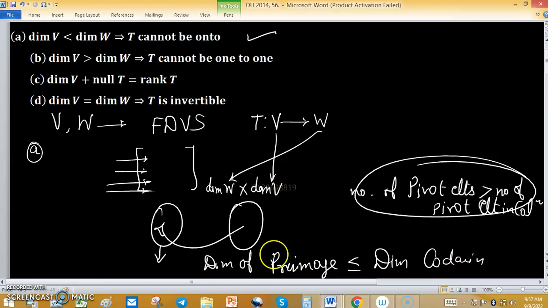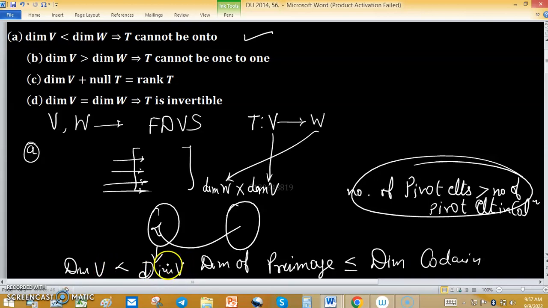But here the dimension of V is less than the dimension of W. So option A is correct.